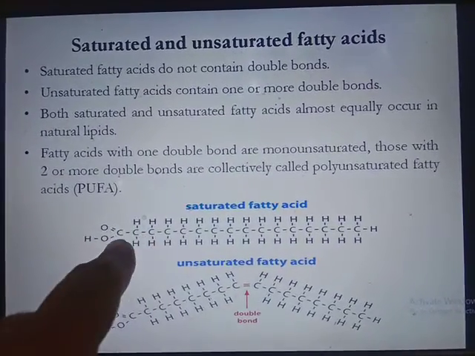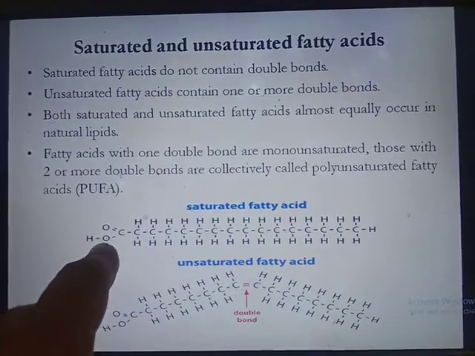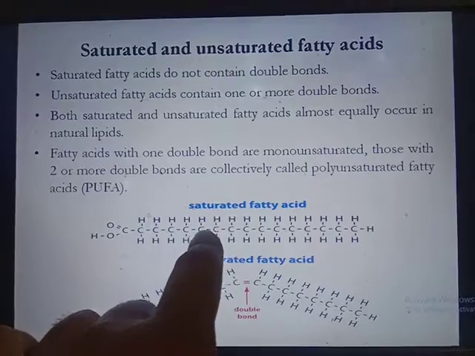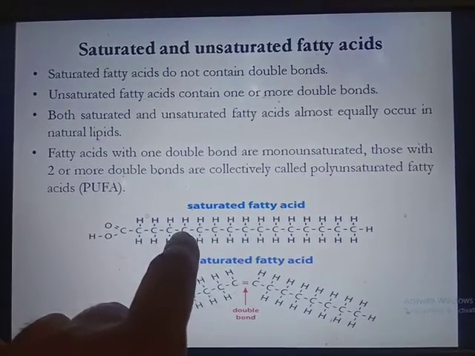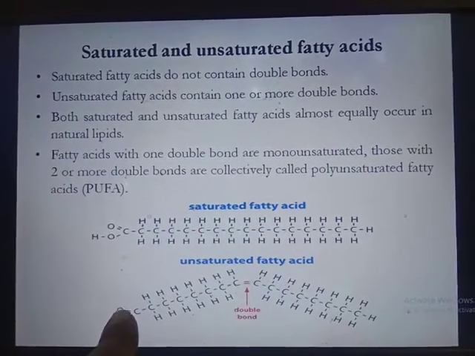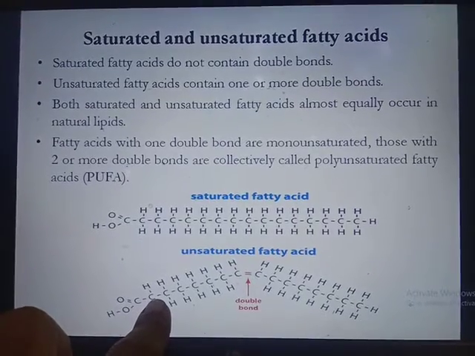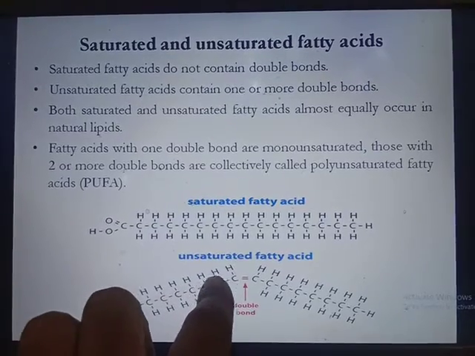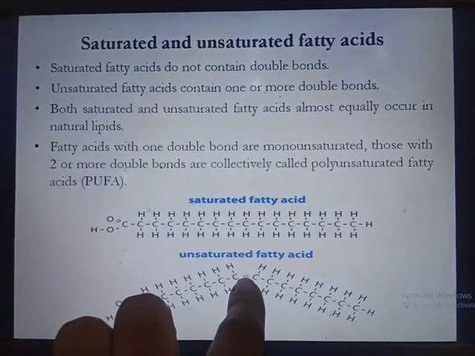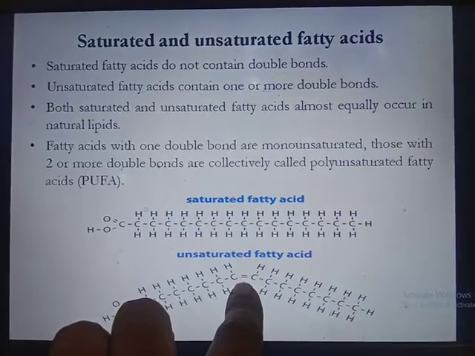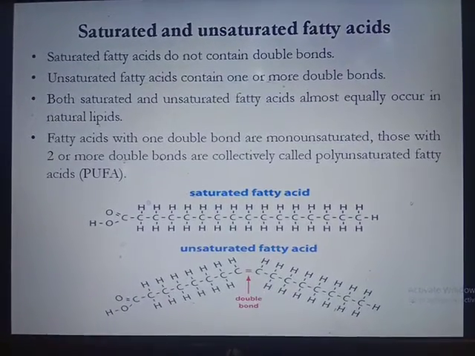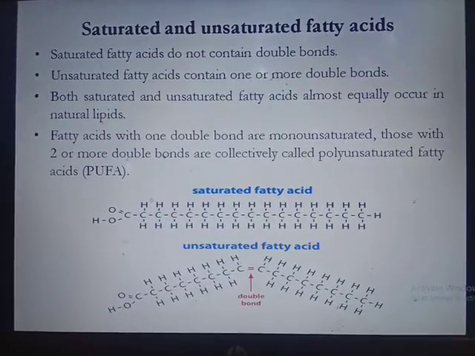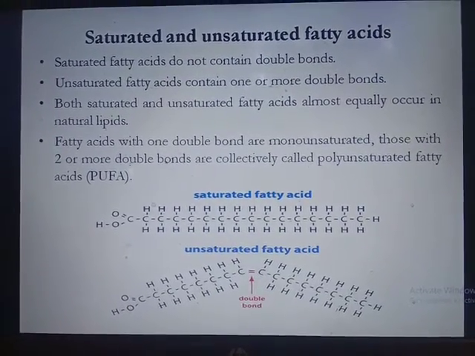So if you see here, this is the carboxyl group, then this is the hydrocarbon chain. In this hydrocarbon chain there is no double bond occurring between 2 carbons. This is a saturated fatty acid. Again, the second fatty acid: here you see the carboxylic group, then the hydrocarbon side chain. Here you see the double bond. That's why it is an unsaturated fatty acid. The fatty acid which does not contain a double bond is saturated, and the fatty acid which contains a double bond is called unsaturated.